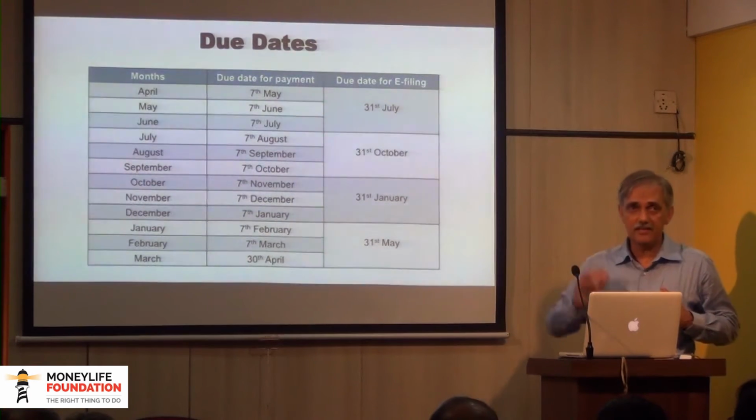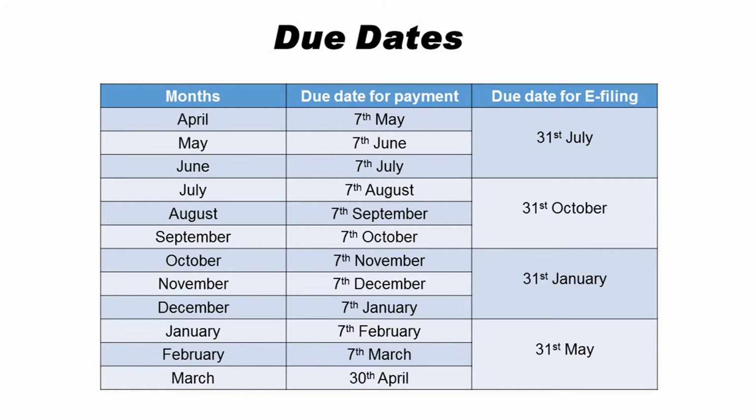As far as the due dates are concerned, in the process flow we saw that the deductor deducts, then pays to the government. So when does he have to make payment to the government? If the tax is deducted in the month of April, the due date for payment to the government is 7th of May, and so on and so forth. Only in the month of March, the year end, when the financial year ends, all the TDS which is deducted in the month of March has to be paid to the government by 30th April.